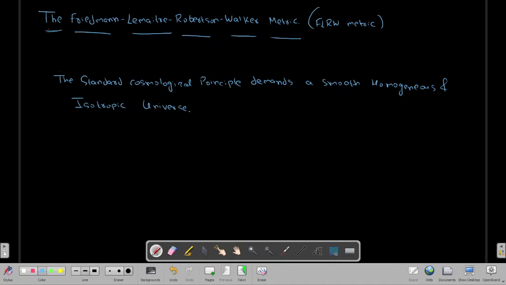So basically we have to deal with a smooth, homogeneous and isotropic universe.